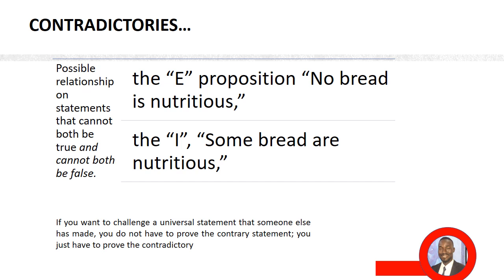Likewise, the E proposition and the I proposition are also contradictories because they have opposite truth values. For instance, if we hold that "no bread is nutritious" is true, then the proposition that "some bread is nutritious" will definitely be false, because it's a contradictory. You can't say no bread is nutritious and at the same time say some bread is nutritious.